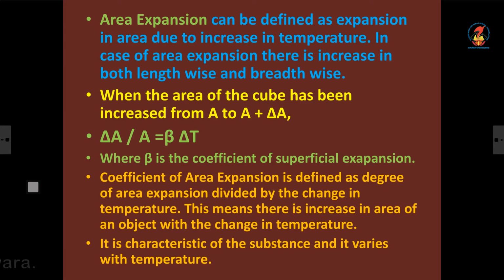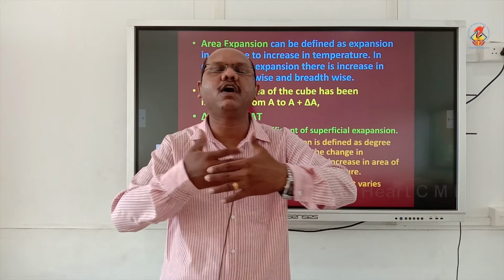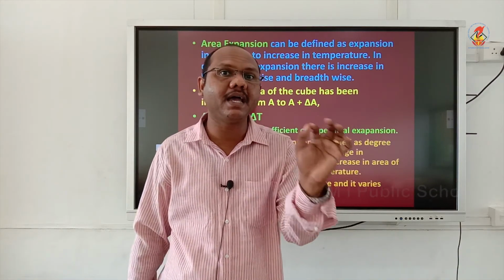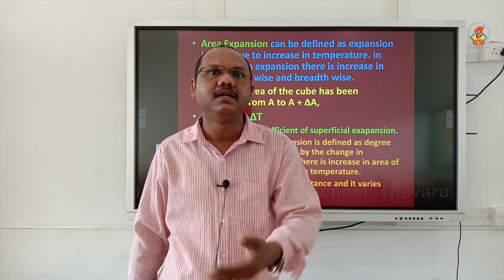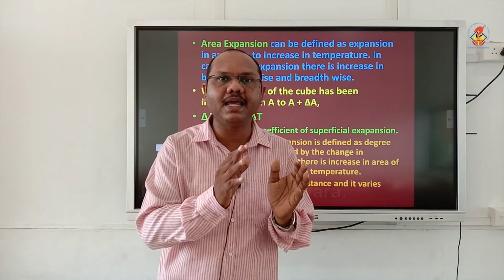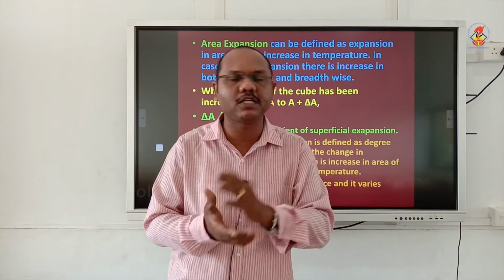Now comes the second thing, which is area expansion or superficial expansion. You take a metal sheet, increase the temperature, the area of the metal sheet will increase. That increase in area is called delta A. So fractional area delta A by A. So the fractional change in area is directly proportional to the rise in temperature.